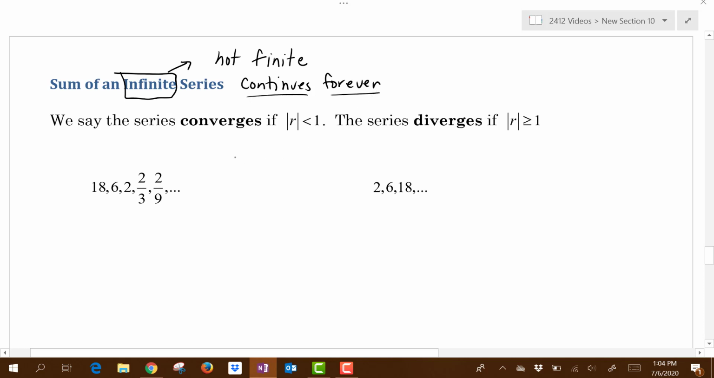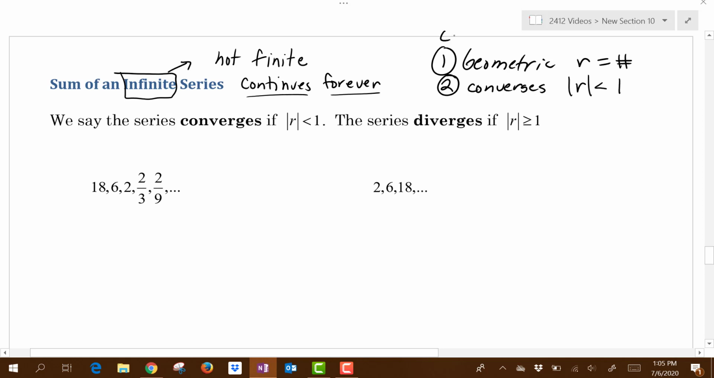Is it possible to add up an infinite number of values? In this case, the answer is yes, but only under certain conditions. Number one, it has to be a geometric sequence, so you have to be able to find an R value. The second condition is that the sequence converges. And that means that the absolute value of R has to be less than 1. So these are the conditions that must be met.